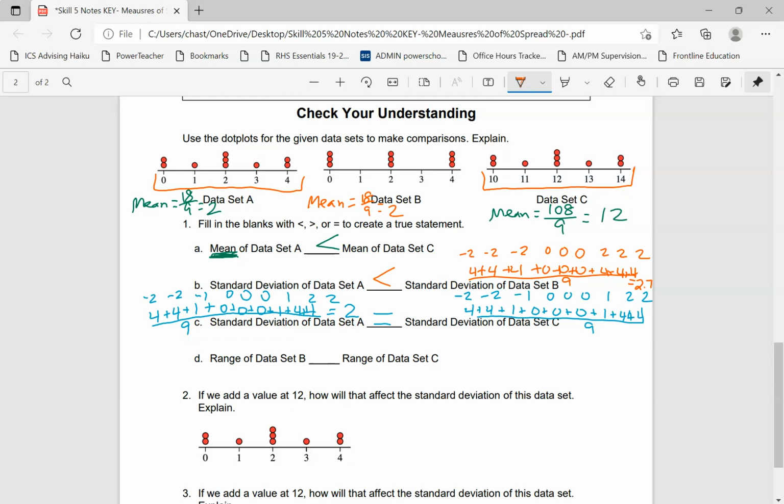For part D, the range of data set B. Data set B is 4 minus 0 for the range, and for data set C, it's 14 minus 10. Both of those give us 4, so they're equal. Okay?